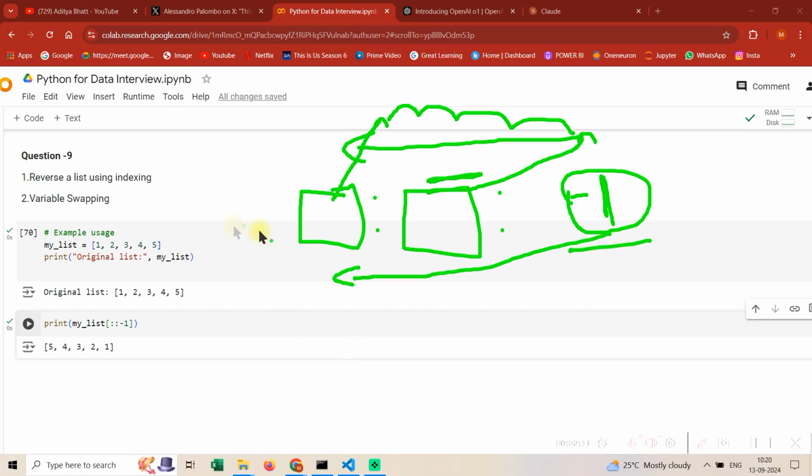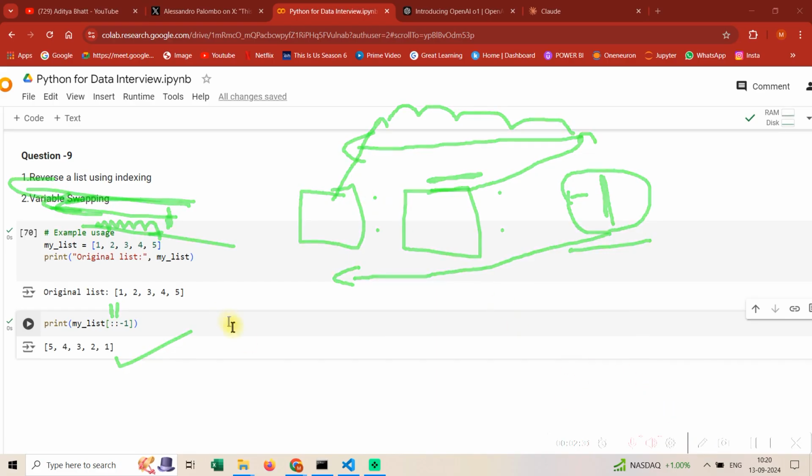Okay, -1 essentially means this index position, and this is gonna go from here to here. Then the question is, what is the starting index? I haven't given anything, so it will go till the end. What is the ending index? I haven't given anything, so it will start from the end, and from -1 it will iterate until the list ends. Okay, this was a simple problem, but guys, I've seen people messing this up as well.